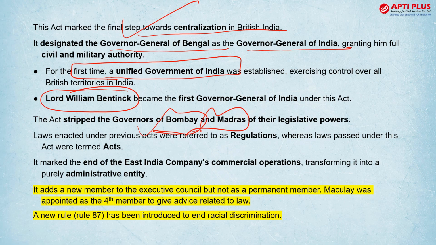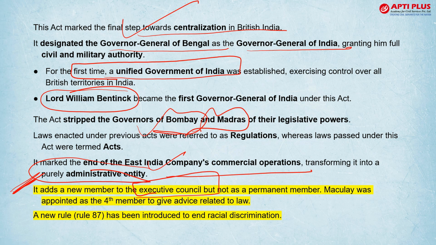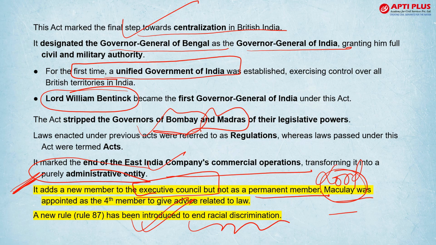Under this, one more thing was done, that is East India Company's commercial operations were ended and it became a purely administrative activity. This is also very significant. And a new law member was also added to the Executive Council of the Governor General, and this was not a permanent member but a temporary member, and the first such member was Lord Macaulay. And there was also a new rule to end racial discrimination.